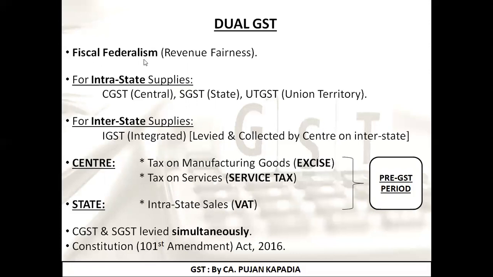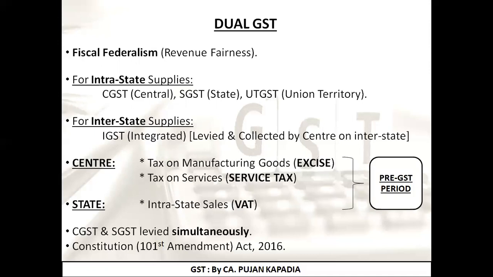So for example, if I'm doing any transaction in the city of Daman, now Daman is a union territory, as a result of which the two taxes will be CGST and UTGST. So what has the government decided here? They have decided the framework of dual GST. That is, they are collecting only one tax, that is GST, but they are collecting that amount in two different names.